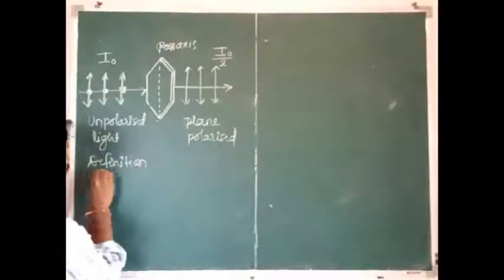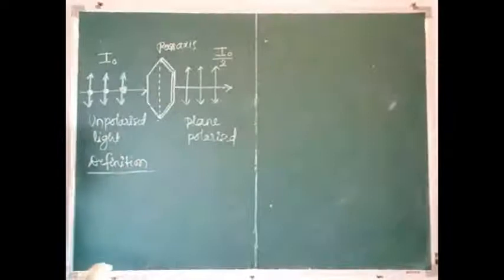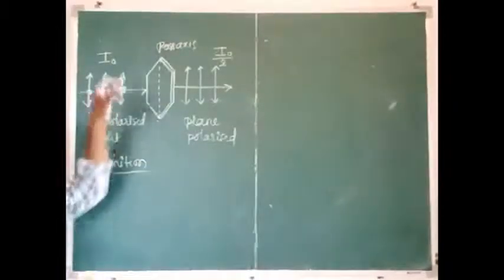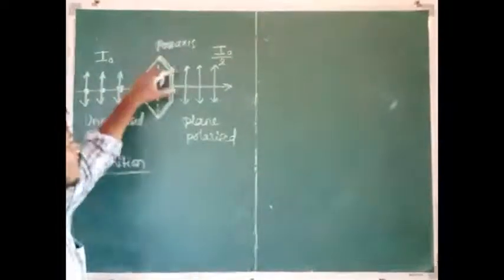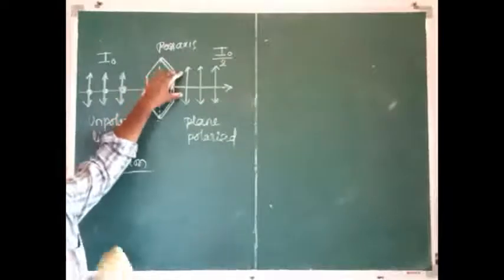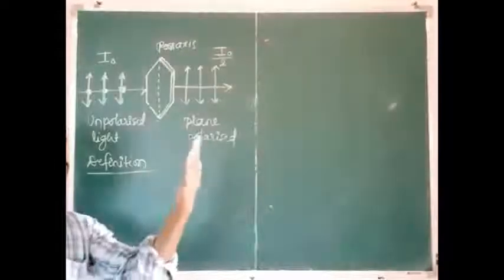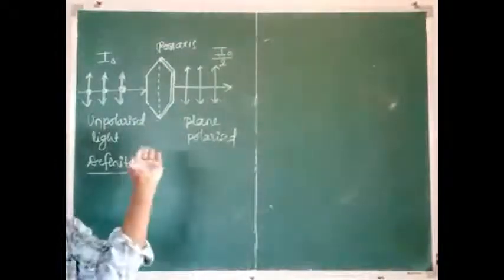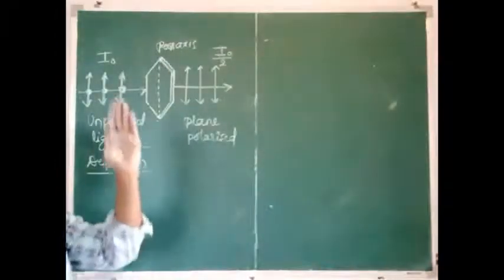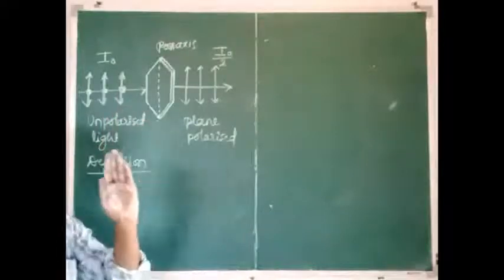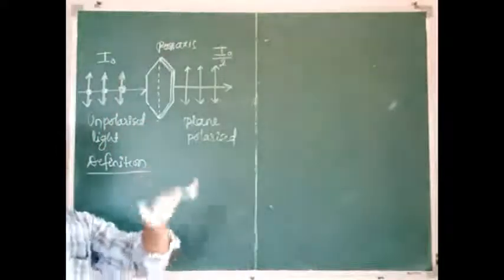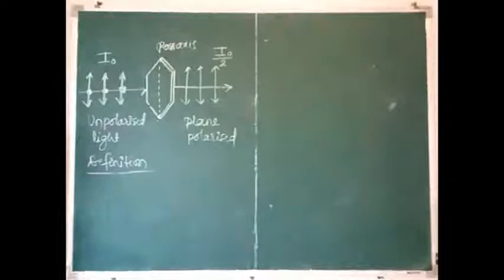Definition of polarization of light. How do we define the polarization of light? It is the phenomenon in which the vibrations of the light wave are restricted to only one plane. Which plane? Restricted to only one plane, not to this plane, not to this plane, but only one plane. So this phenomenon is called the polarization of light.